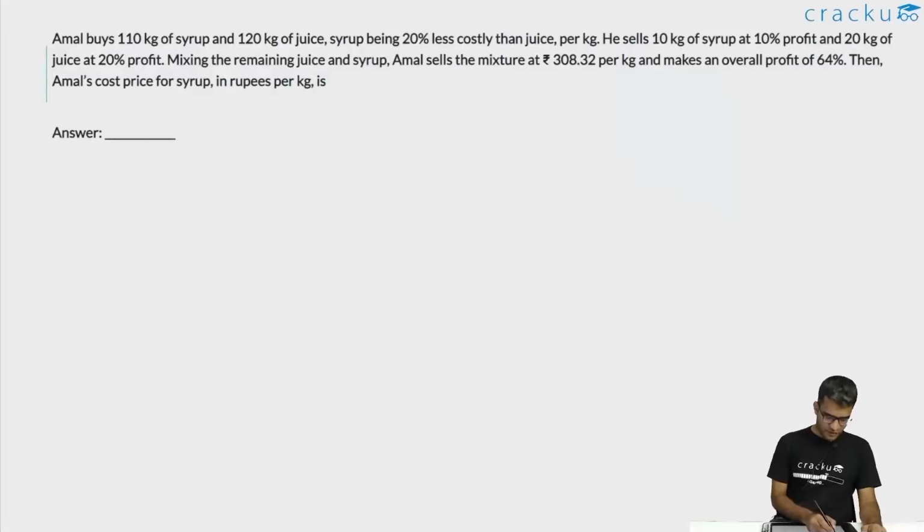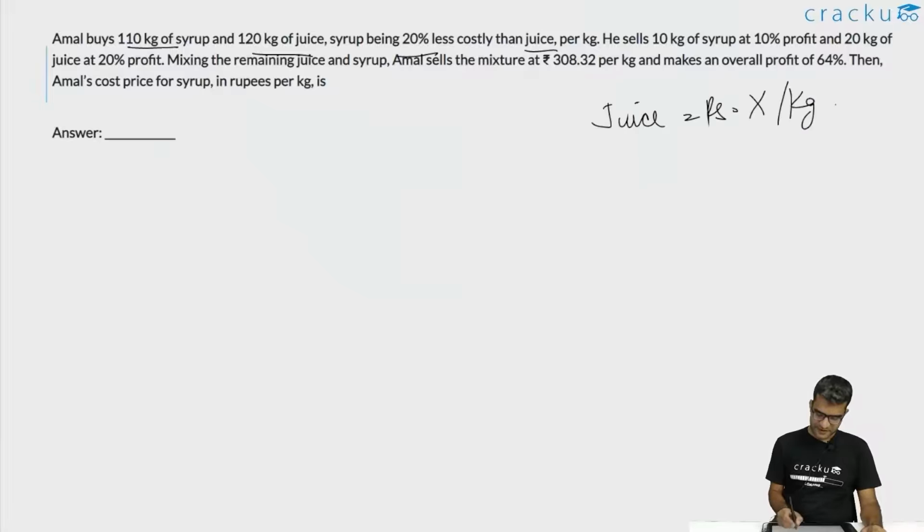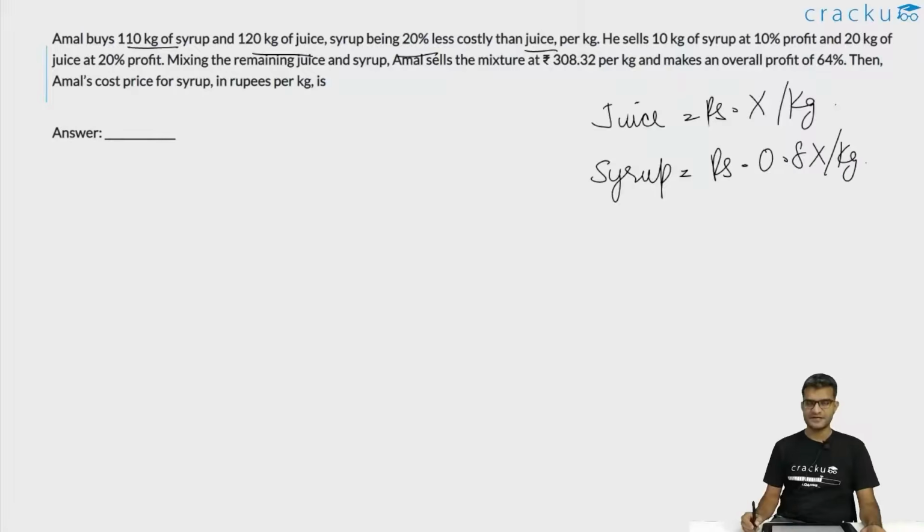In this question, we are told that Amal buys 110 kgs of syrup and 120 kgs of juice, and the cost of the syrup is 20% less than the cost of juice. Let us assume that the cost of juice is rupees X per kg. So the cost of syrup is equal to rupees 0.8 X per kg, because it is 20% lesser.